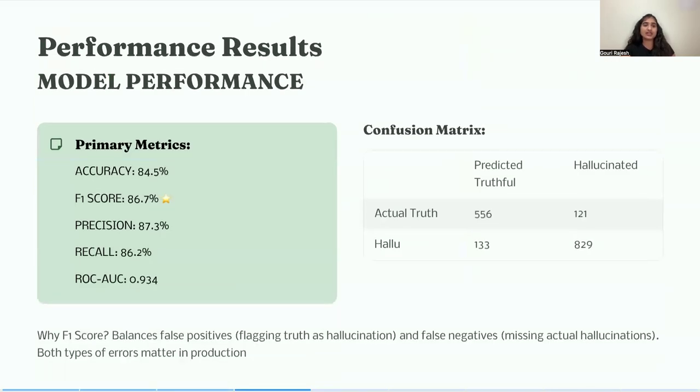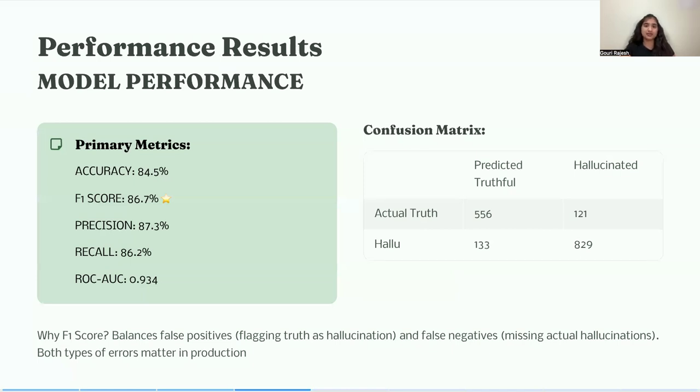The model achieved 84.5% accuracy and 86.7% F1 score on the held out dataset. I chose F1 score as my primary metric because both types of errors matter. Missing a hallucination and falsely flagging truth both carry costs.